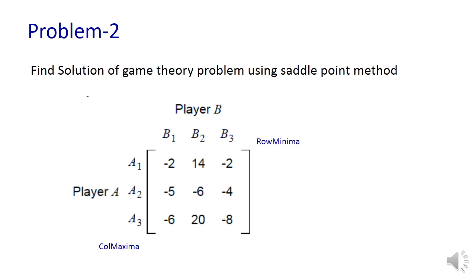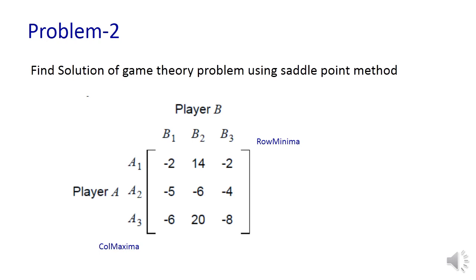Similarly, we can solve another problem. Find the solution for the following problem. Here player A as well as player B are having three strategies. Please note, player A can have say m number of strategies, player B can have n number of strategies. There is no requirement that this should be a square matrix. It can be any m cross n matrix.